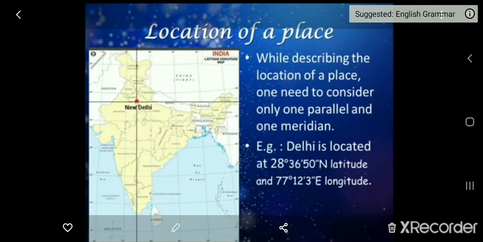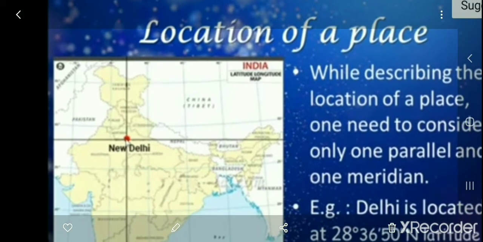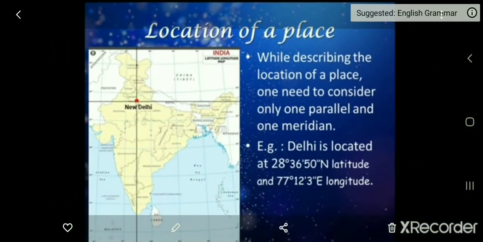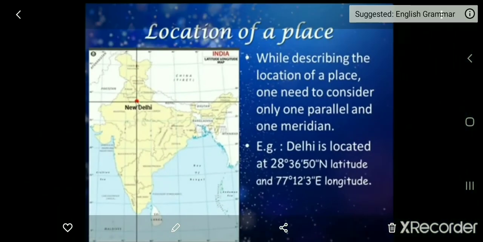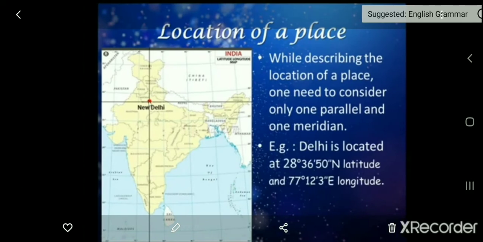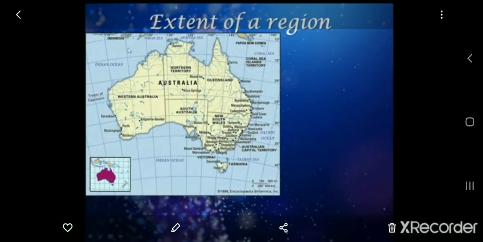Next, you can see that New Delhi is located here. Now we are going to see the latitude. Delhi is located at 28 degrees 36 minutes 50 seconds north. You can see it is located on the north side, and the longitude is 77 degrees 12 minutes 30 seconds east.